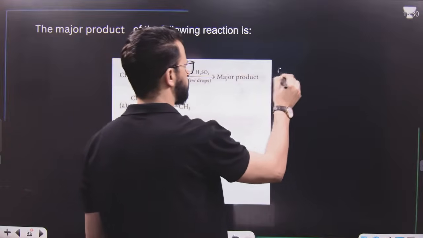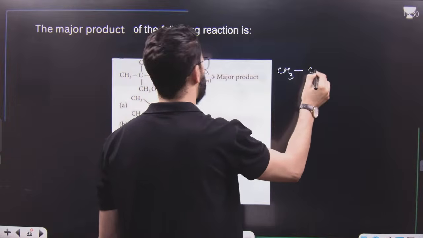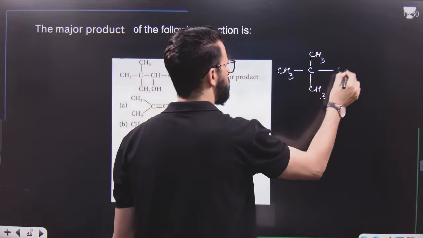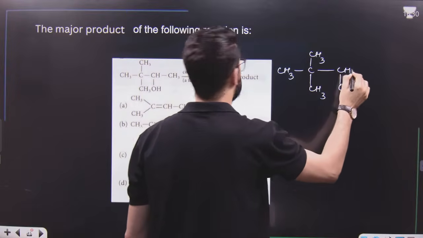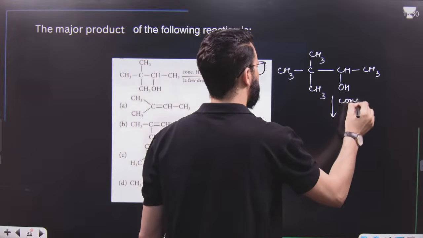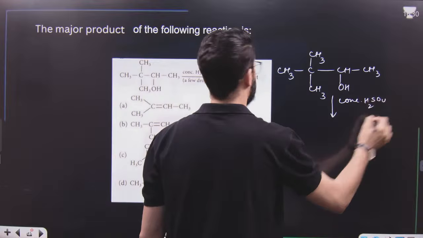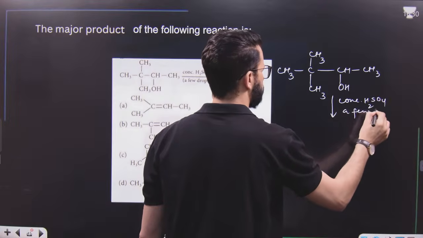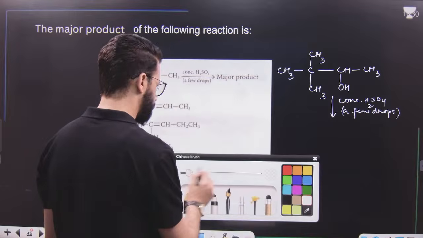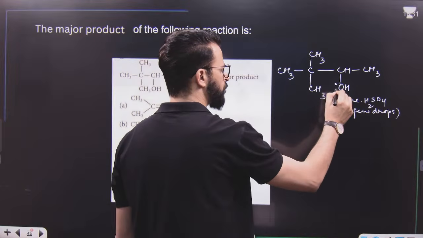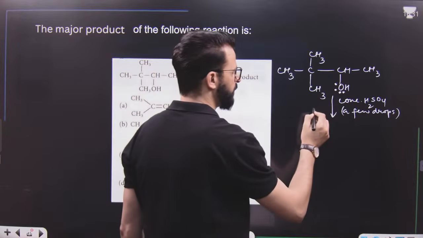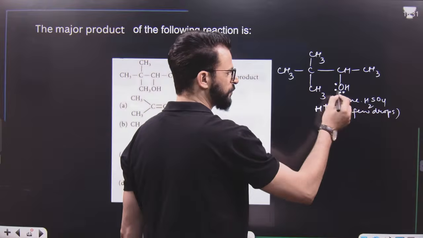Reaction is like this. There is CH3, then CH3, CH3, then CHOH, then dear students CH3, finally it is written concentrated H2SO4, a few drops. That means actually what has happened, have a look. This OH actually gets protonated first, with this H positive. This H positive came from H2SO4.